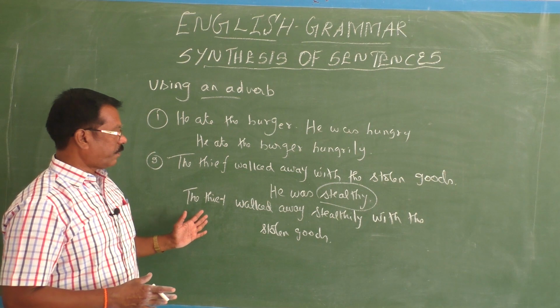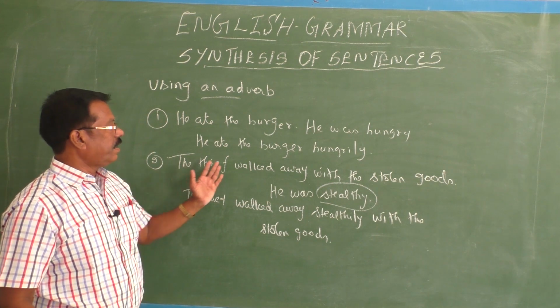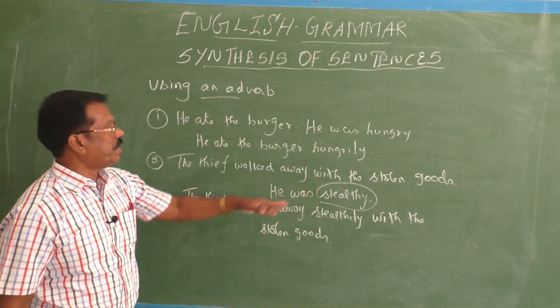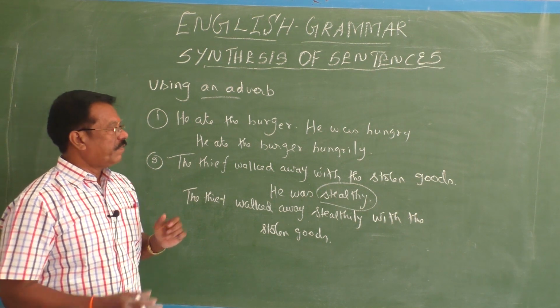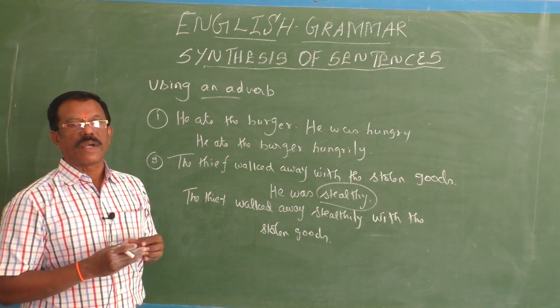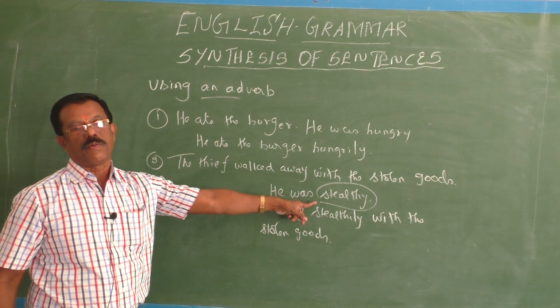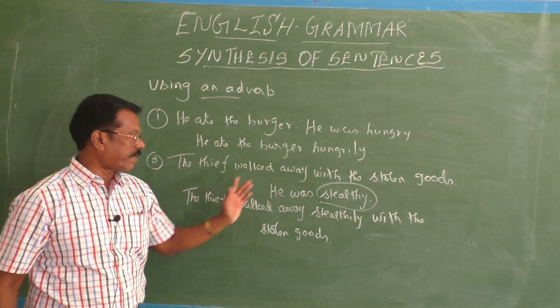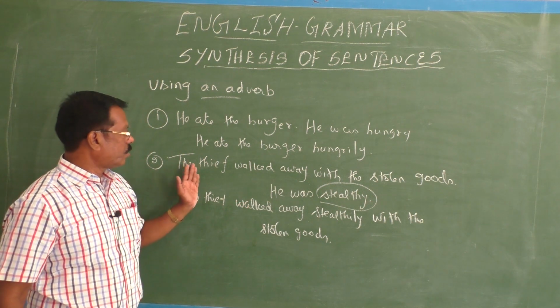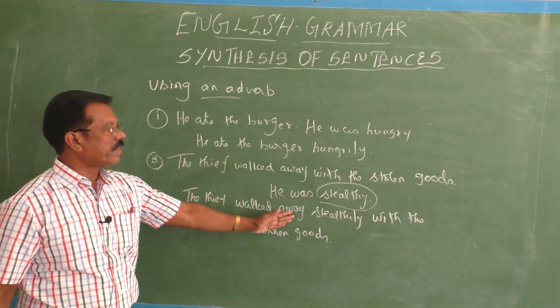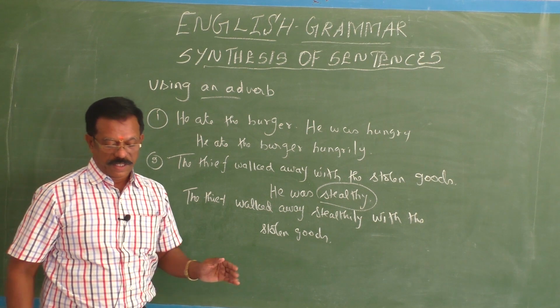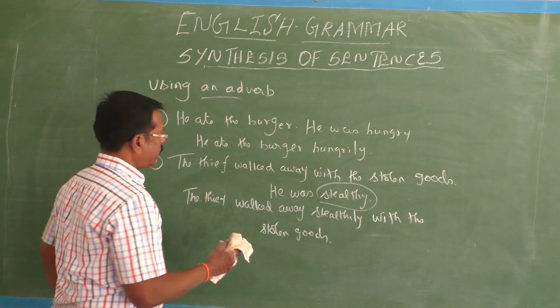Do you know the process, children? Stealthy is an adjective. It should be changed into an adverb, stealthily. When you synthesize these two sentences, you have to use this adverb of manner very carefully. You should know the position of the adverb of manner. Usually it comes after the finite verb. So the thief walked stealthily with the stolen goods. Okay, fine. Next.